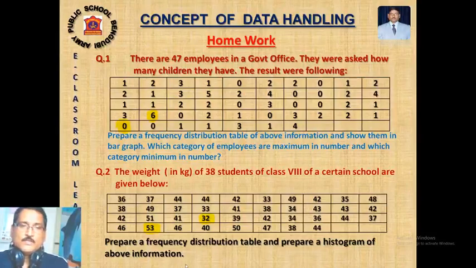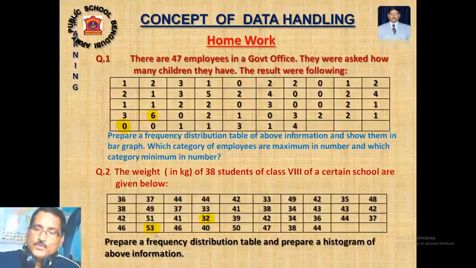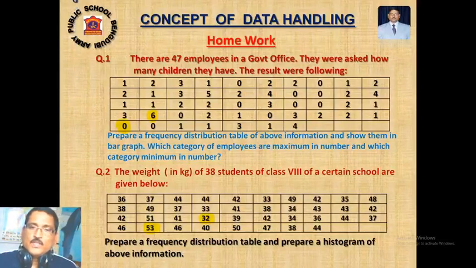After making the frequency distribution table, automatically you will come to know your answer. But in question number 2, the weights in kg of 38 students of class 8 of a certain school are given below. So what is the lowest weight? 32, and what is the highest? 53. So writing 32 to 53 individually is not possible, the gap is too large. We should take a table that finishes within 5 to 6 class intervals, the entire thing should be over. In that case, we have to take the group frequency distribution table.